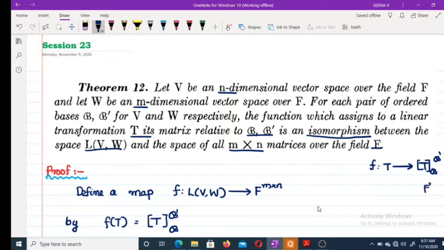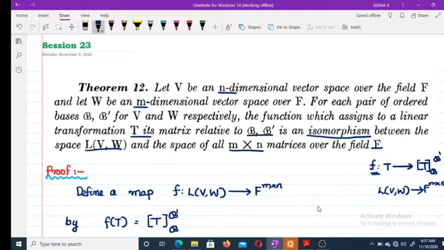This is F^(m×n). The theorem says that this F is an isomorphism between L(V, W) and F^(m×n). This is our theorem. We have already discussed the proof yesterday.